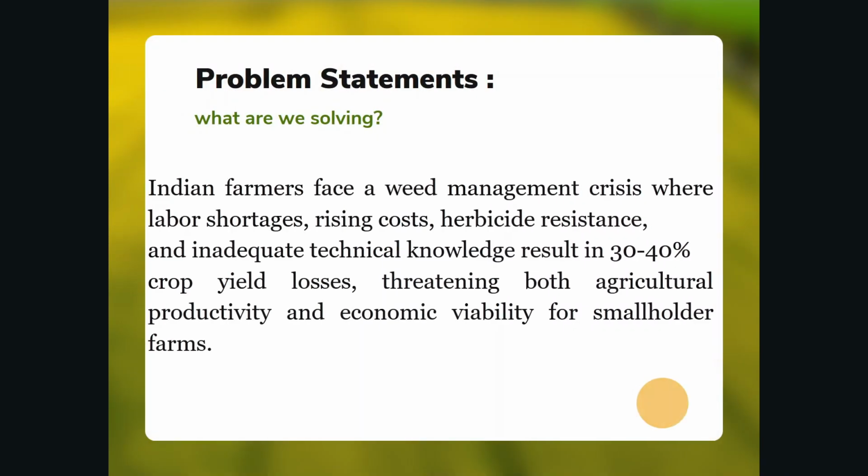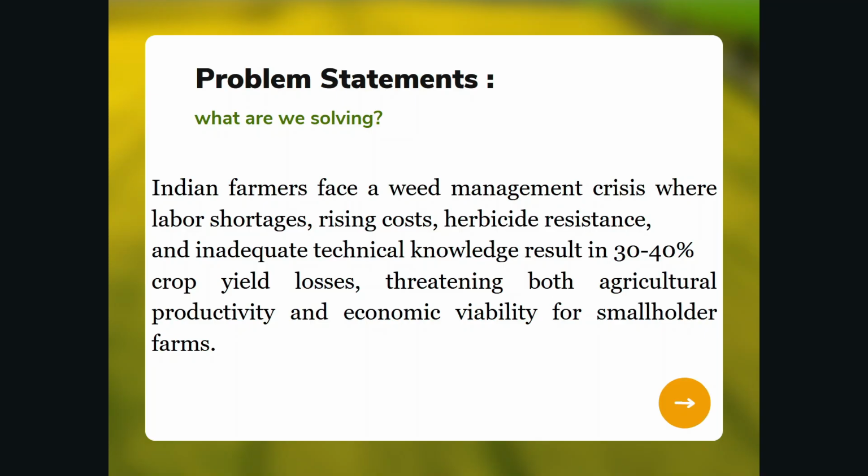Let me first just set the context. Indian farmers face a big challenge of weed management, where they do a manual weeding process in which overspreading or underspreading of the herbicide could result in 30 to 40% loss of their crops.